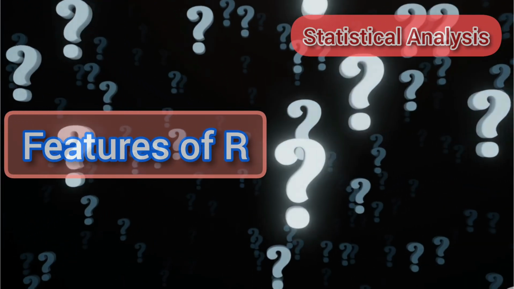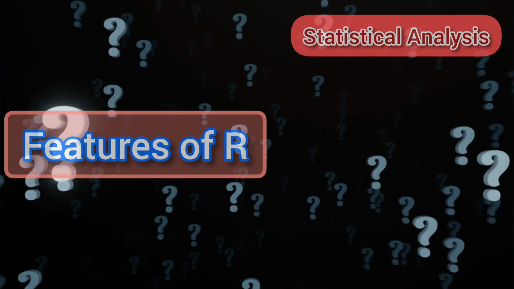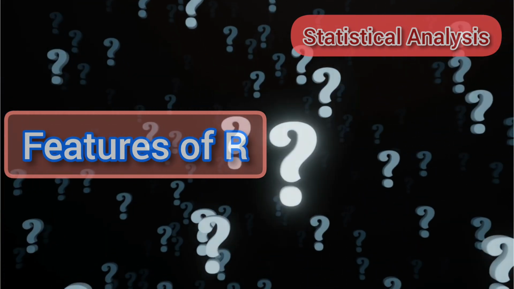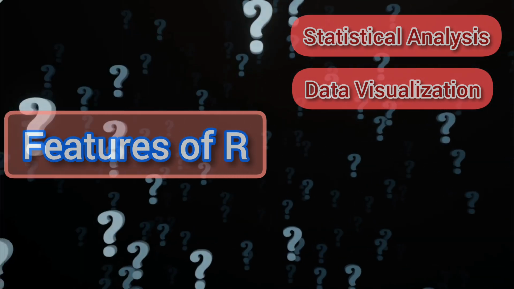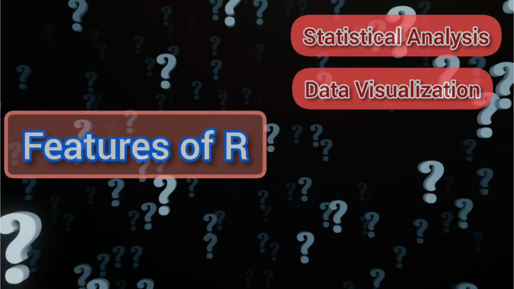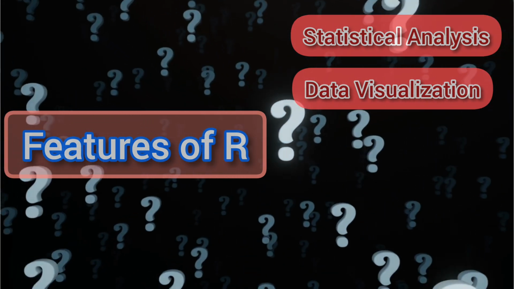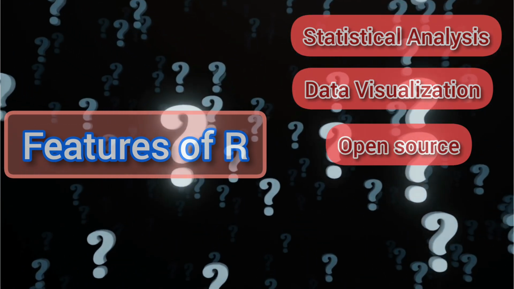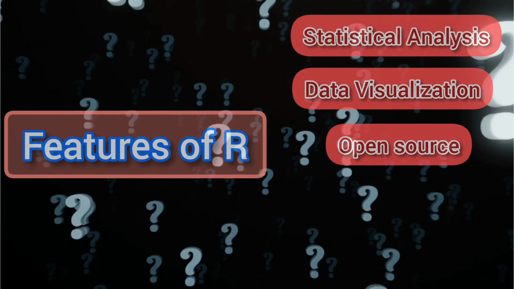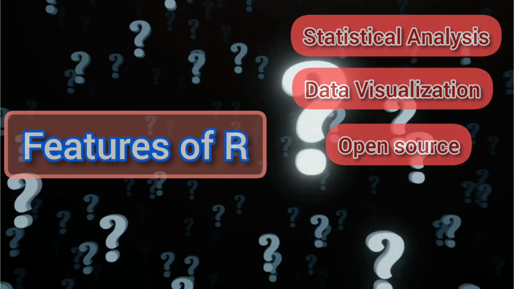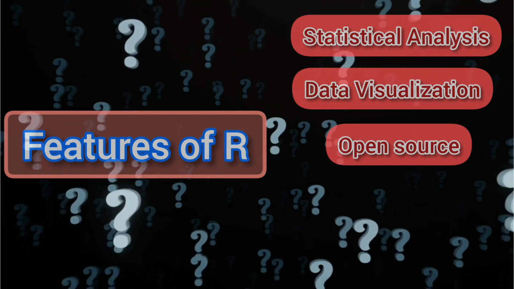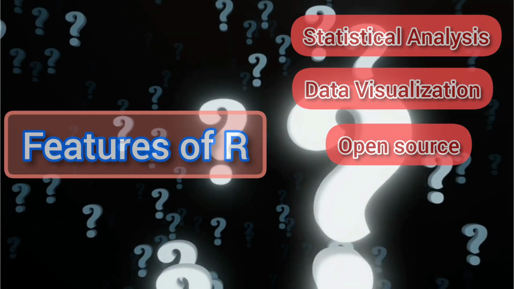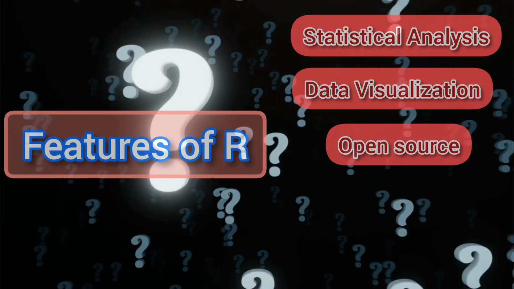Statistical analysis. R contains powerful statistical analysis tools which facilitate huge data storage. Data visualization. R is highly flexible and can create high quality plots and graphs. Open source. R is an open source software, which means anyone across the world can easily get access to R. This makes distribution of R global, building a huge community from all around the world.